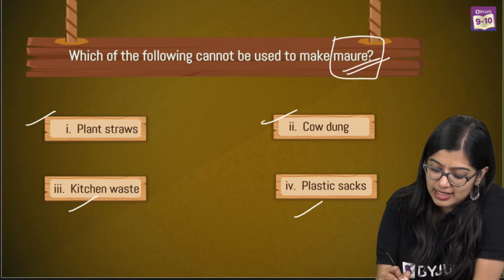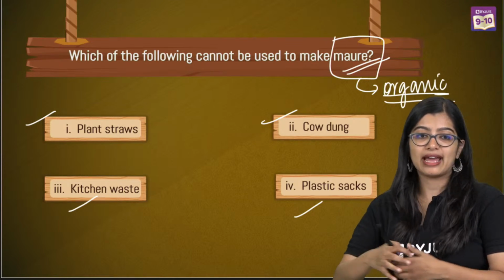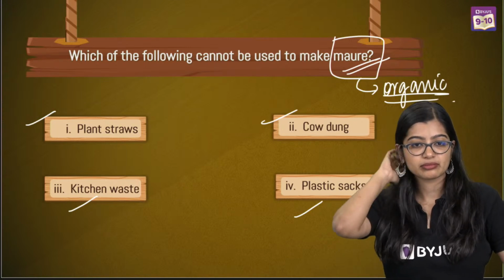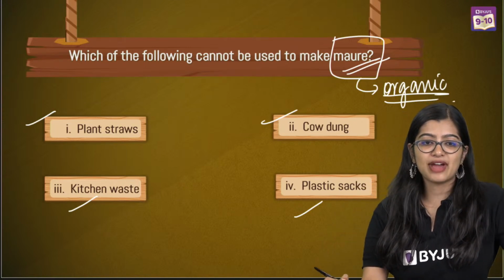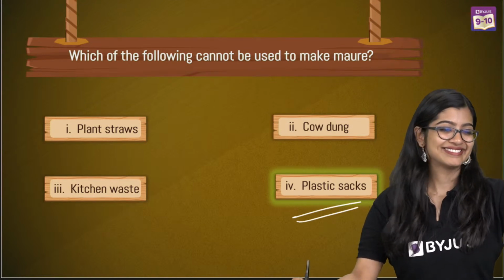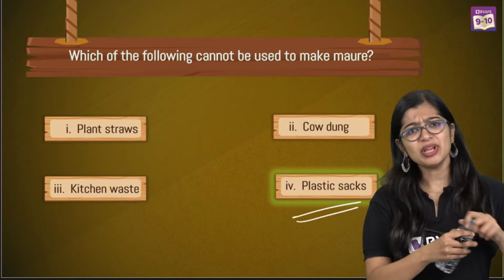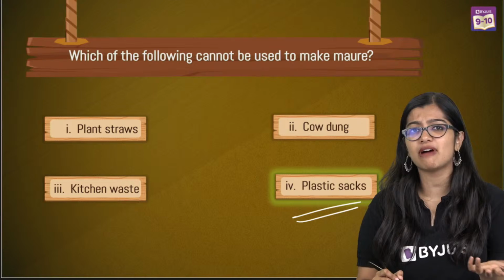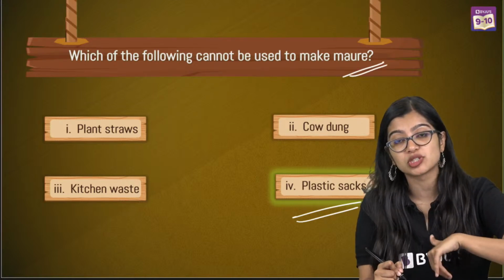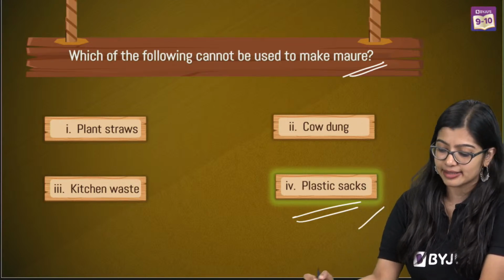Because manure, as we know, is organic, right? It is organic. In some places they use it, Rafiq. Yes, very good. Very simple and easy. This is plastic sacks, right? Because plastic is non-biodegradable. If it is non-biodegradable, we know that it will not be decomposed and it is not organic in nature, which is why in this case the answer is plastic sacks.